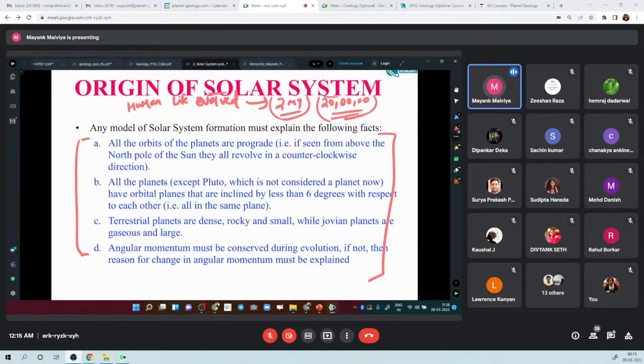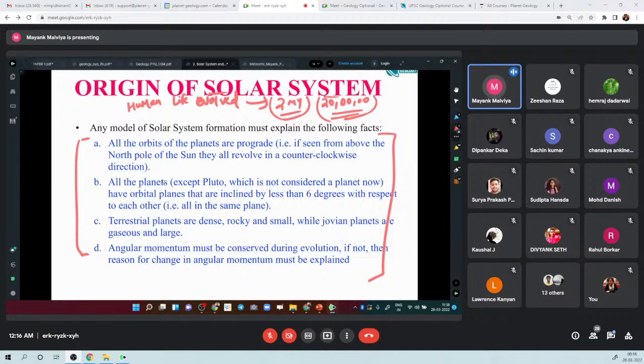There were a lot of philosophers, and then after 1500 AD we got a lot of technological development. We developed the telescope, and presently we have the Hubble telescope, and we even send a lot of missions to Saturn, Uranus, and others to study the universe. So we have a lot of data and observations.